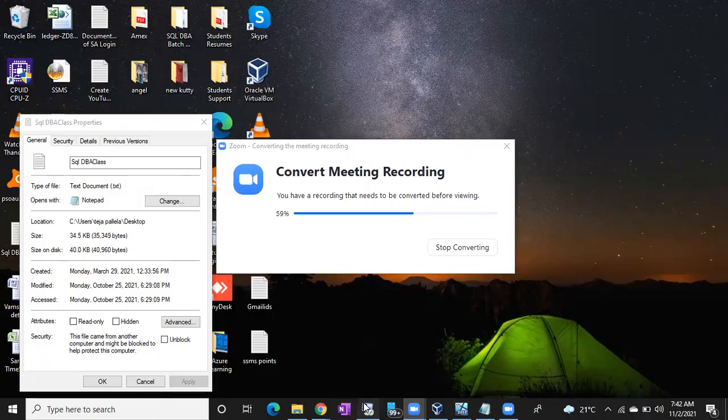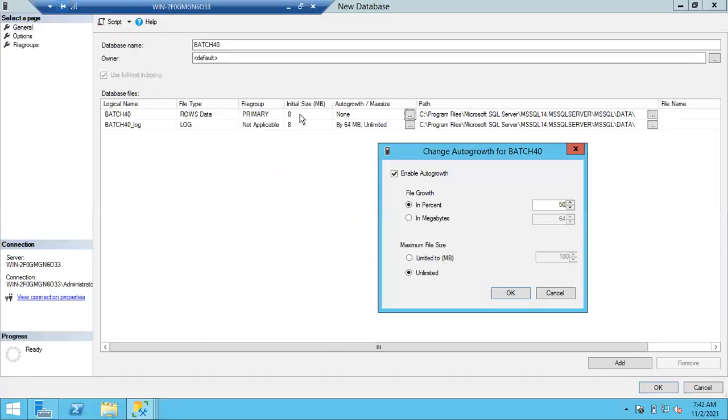So if you see here, you have to calculate based on your initial size, guys. My initial size is 8 MB. If you give in percent, you will have two options here. Either you can enable the auto growth in percent or you can enable the auto growth in megabytes. If you choose percentage and give 50, it will calculate 50 percent on your initial size. So what is 50 percent of 8 MB?